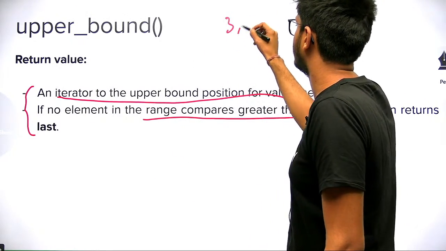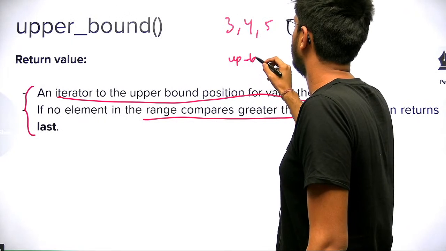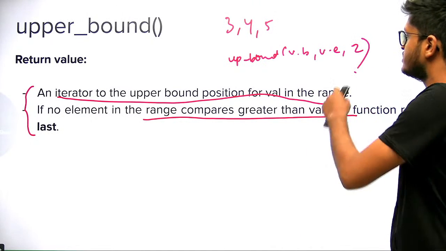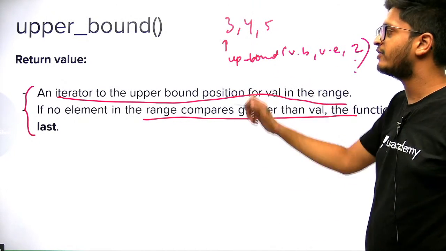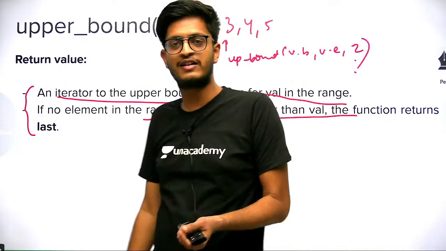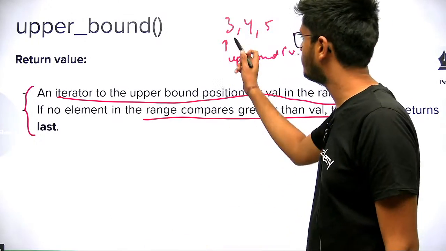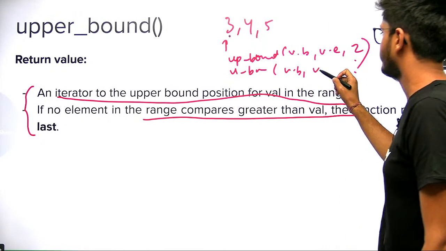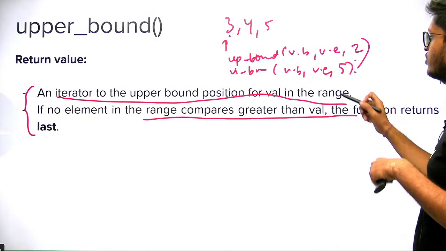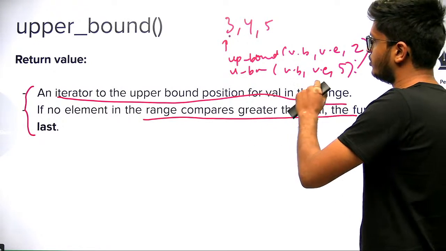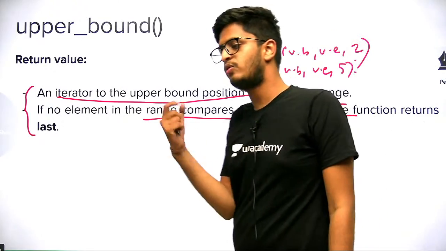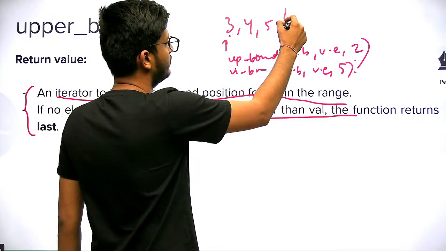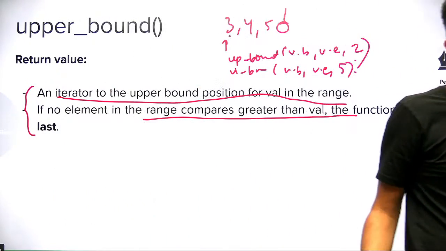Okay. So if this is our vector and we are using upper bound to this vector to find 2, what is the upper bound of 2 in this vector? It is 3, right? The first element is actually the first element which is strictly greater than the value which we are searching for. So here v dot begin will be returned. And if we are using upper bound in this vector to search, let's say 5, there is no upper bound to 5 in this vector. There is no element which is greater than 5 in this vector. So v dot end will be returned. Okay, this is how it works.